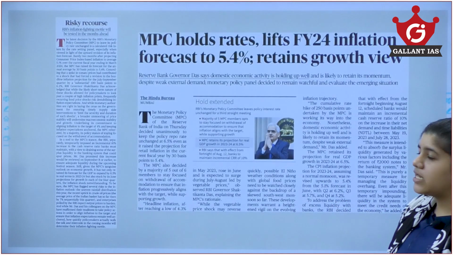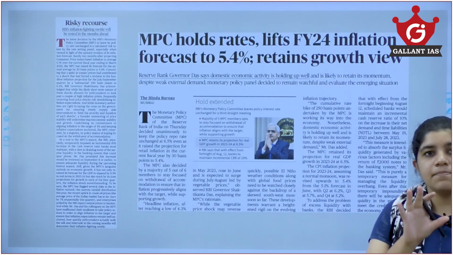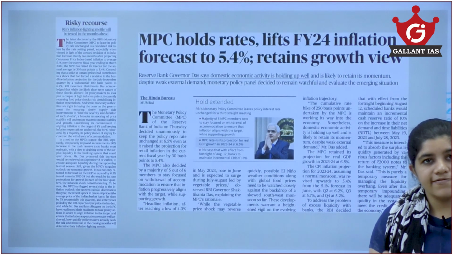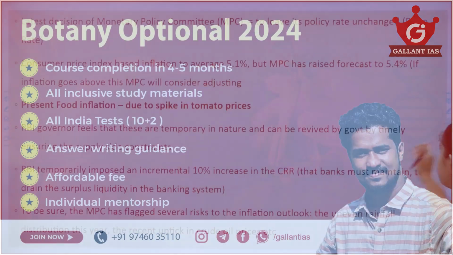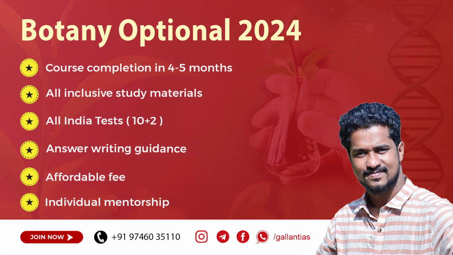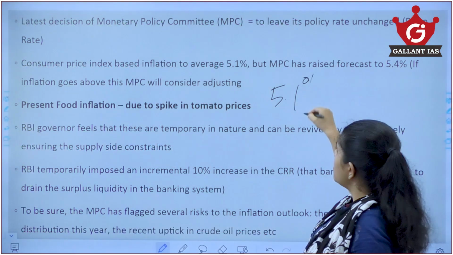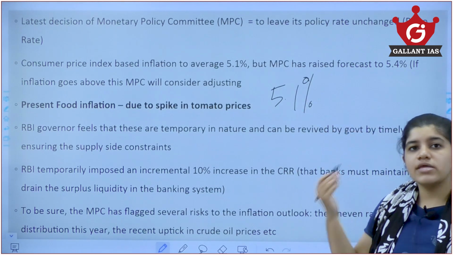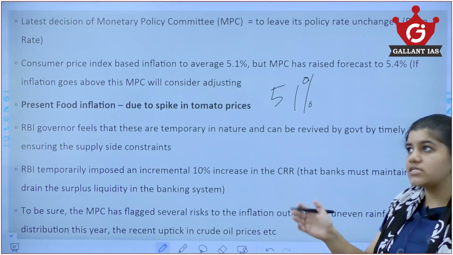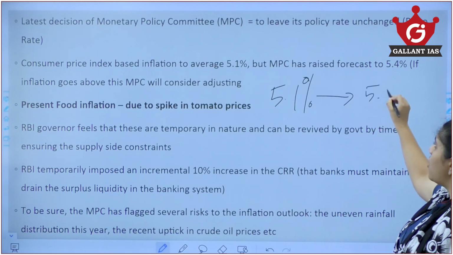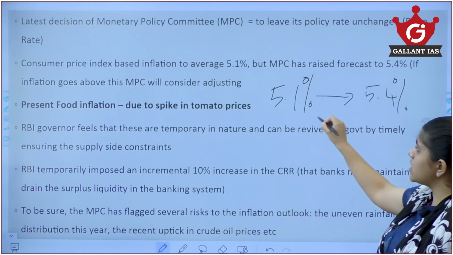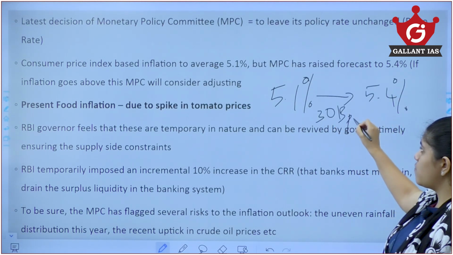Now similar to that in India, we have another issue where our CPI, our consumer price index inflation, has been increasing. Now our consumer price index inflation is about 5.1%. The RBI and the Monetary Policy Committee are stating that it might even go up to about 5.4%, which means that it could increase by 30 basis points.